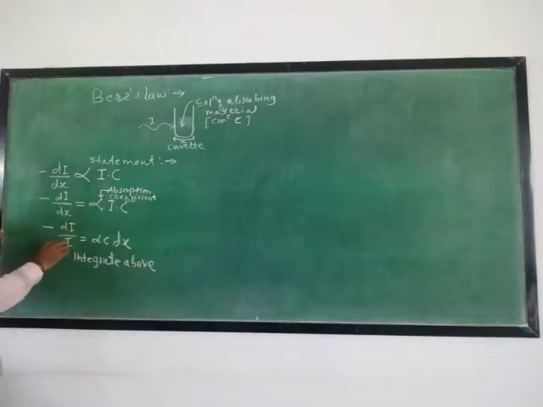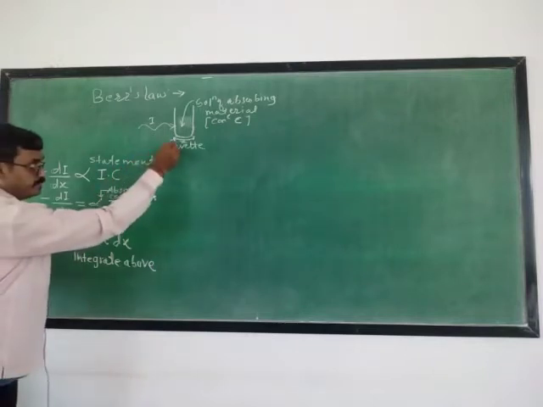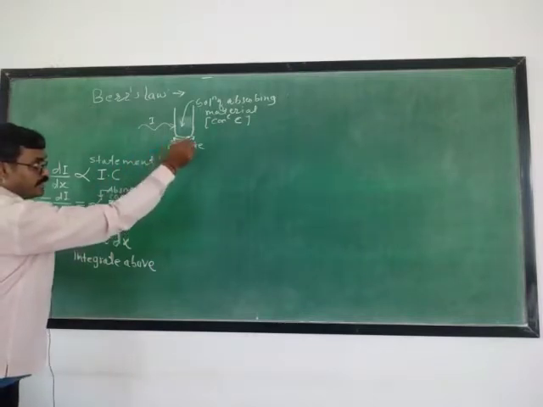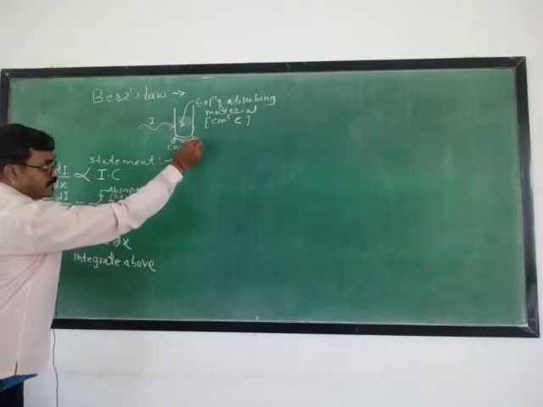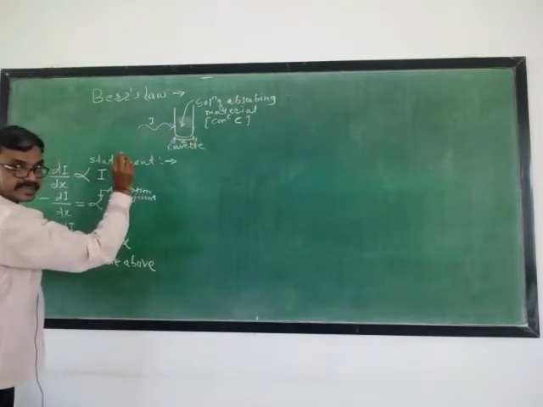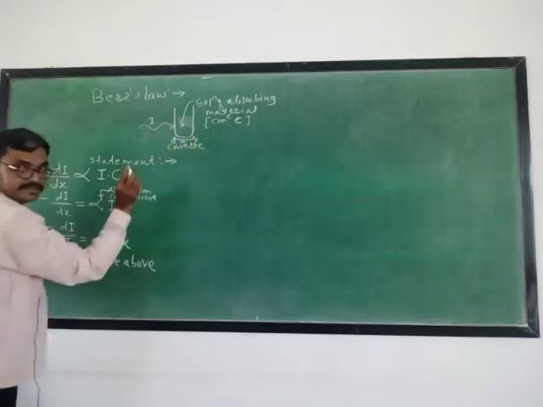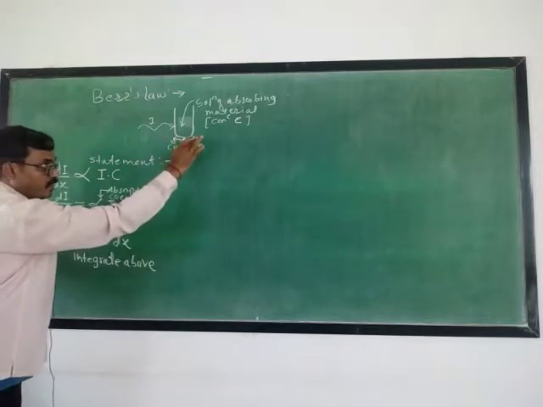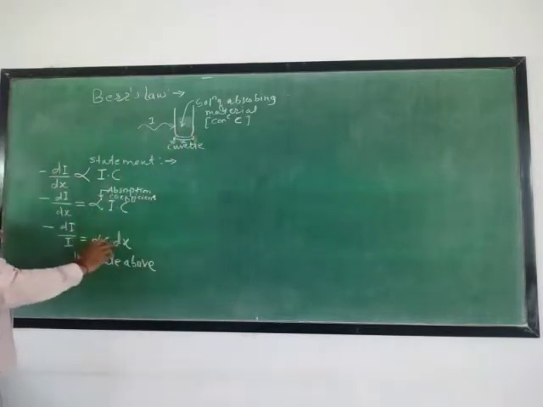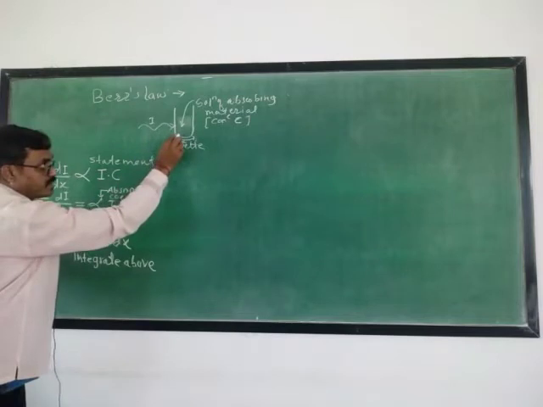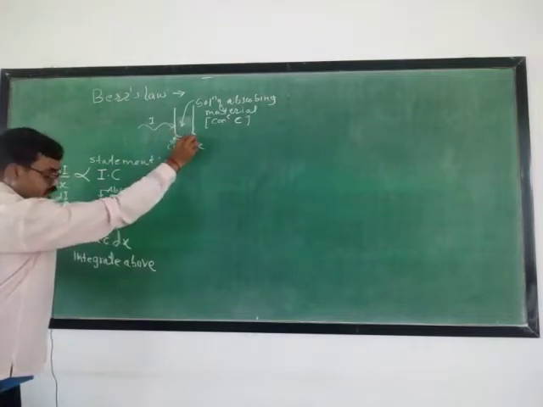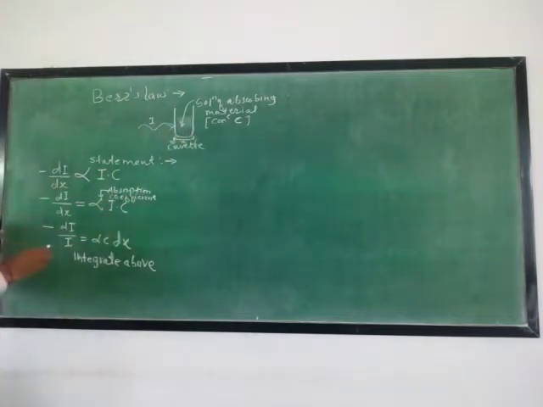If I0 is the initial intensity of incident light and I is the intensity of transmitted light, then the intensity limits are I0 to I. The limits of dx are x equals 0 up to x, that is 0 to x.